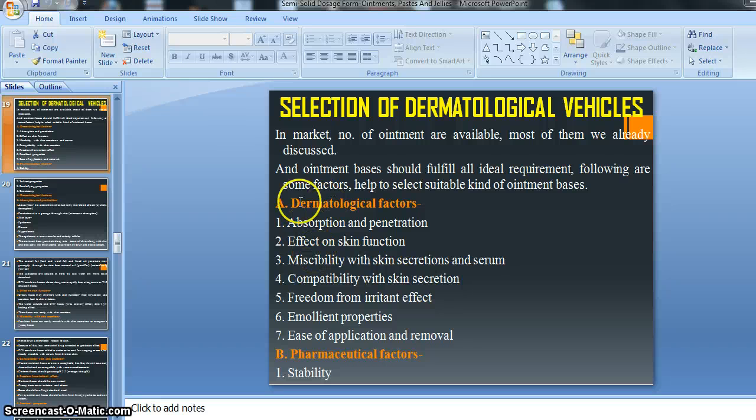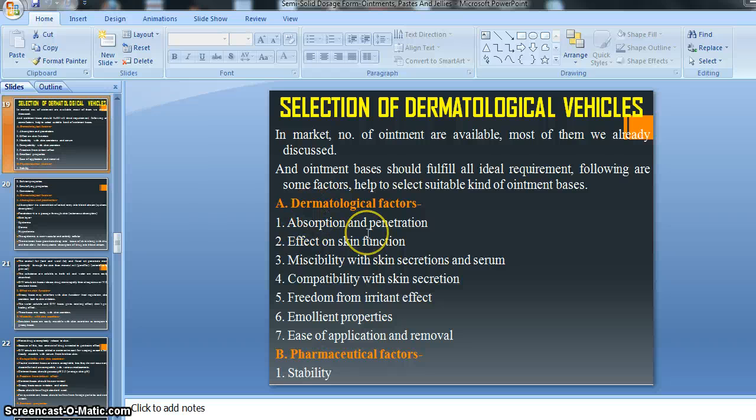On the basis of the dermatological factor, we can select our ointment base, because the vehicle means our ointment base.